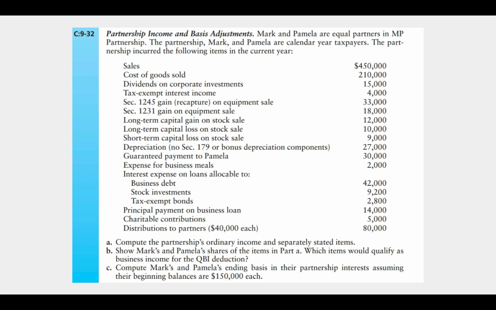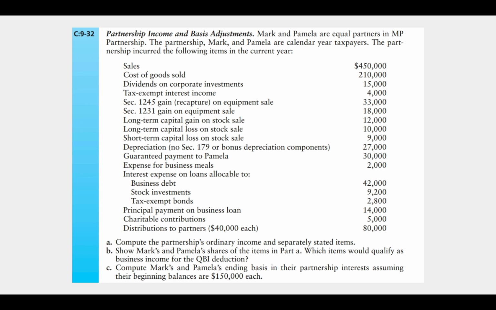So looking through here, sales, cost of goods sold, section 1245 gain, depreciation because there's no 179 or bonus, the guaranteed payment, the business interest, and the meals are going to be ordinary income items.